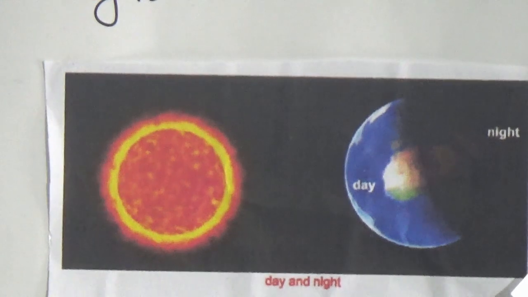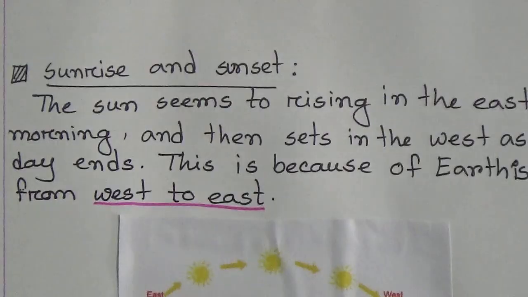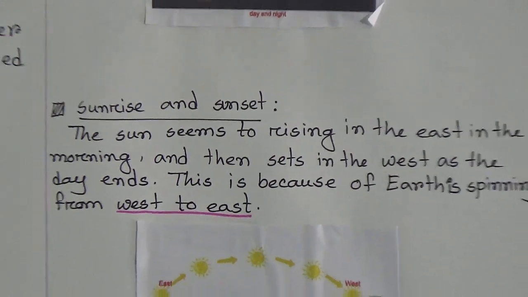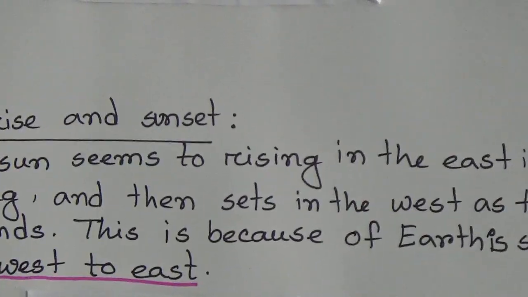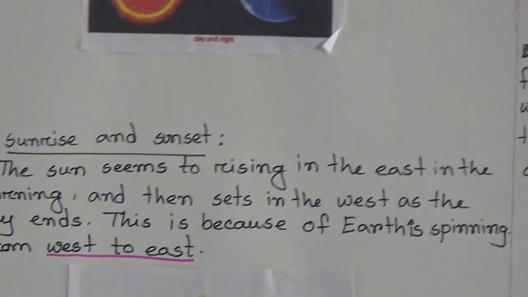Now our next point is sunrise and sunset. The sun seems to rise in the east in the morning and it sets in the west in the evening.